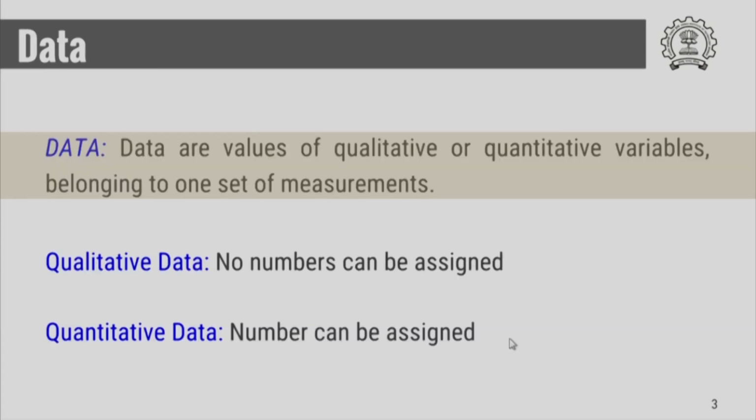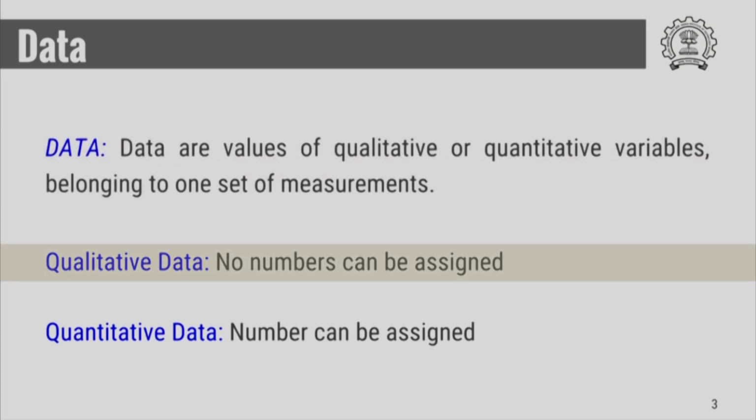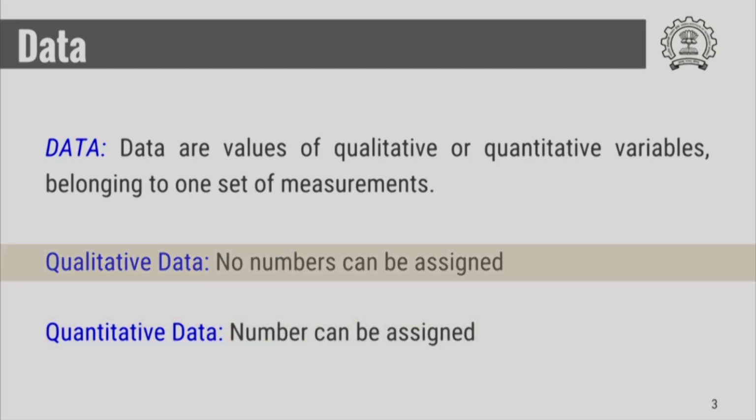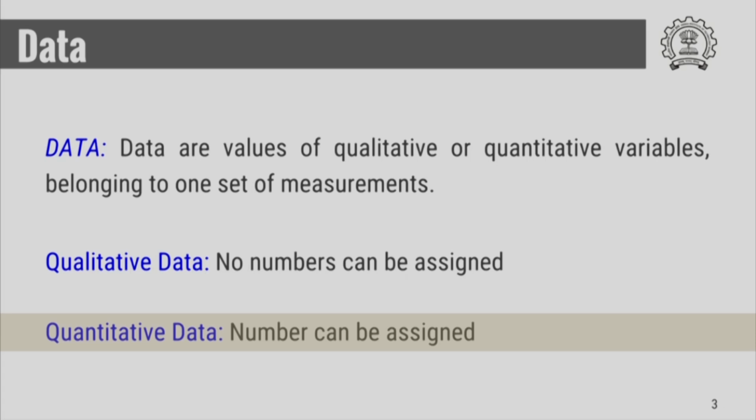And now let us talk about data. Data is nothing but the values of a quantitative or qualitative variable that belong to one set of measurement. The data can be of two types: the data can be qualitative data or quantitative data. You will call your data qualitative data if you cannot assign numbers to it, and you will call your data quantitative data if you can assign numbers to it.